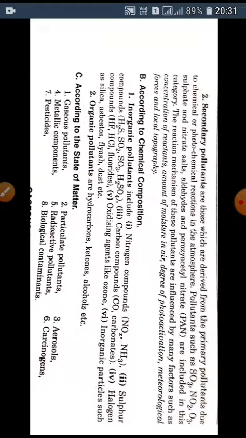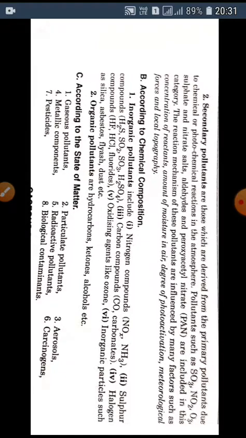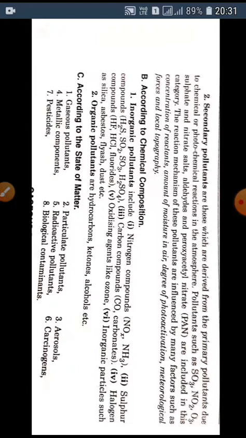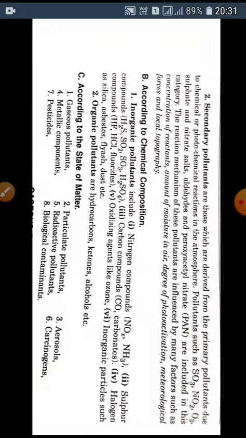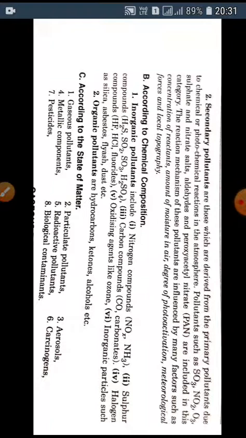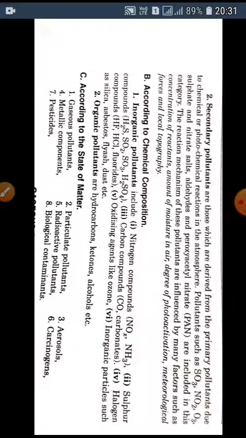According to this method, the pollutants are divided into the following categories: gaseous pollutants, particulate pollutants, aerosols, metallic components, radioactive pollutants, carcinogens, pesticides, and biological contaminants.